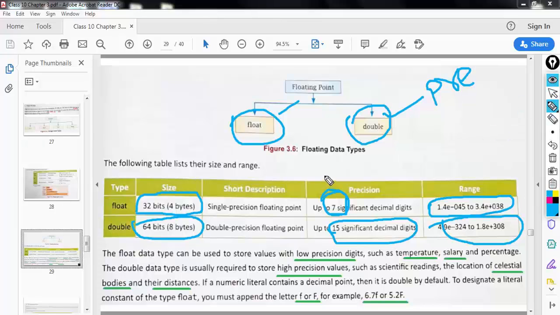So in what kind of situation will you use float? Float will be used for storing data such as temperature, salary, percentage, whereas double will be used for storing very large numbers such as the distance between two galaxies or the distance between the Earth and the Sun.